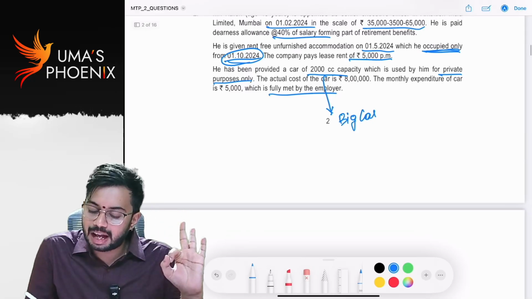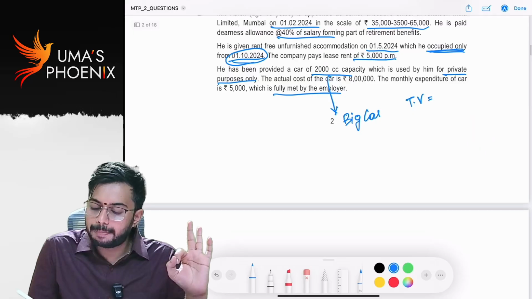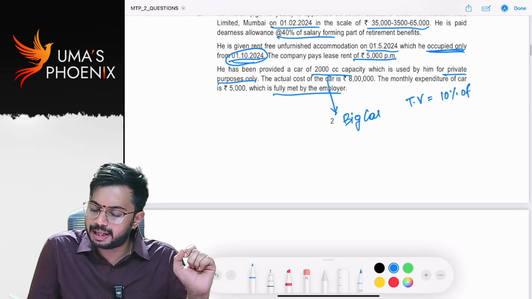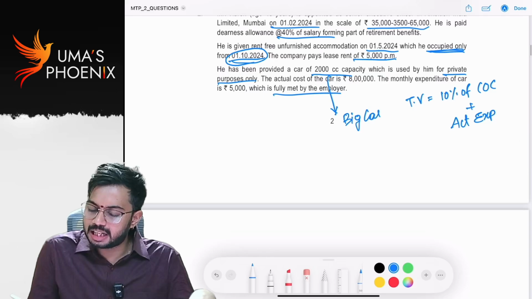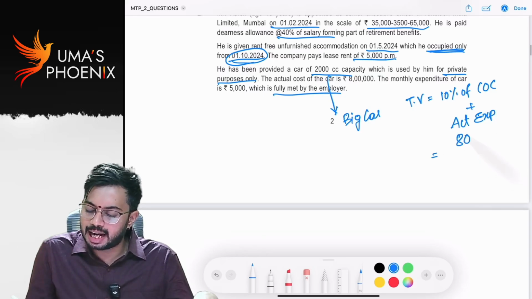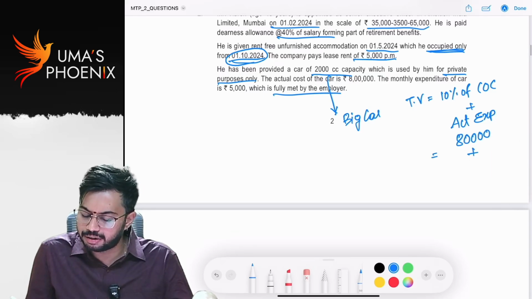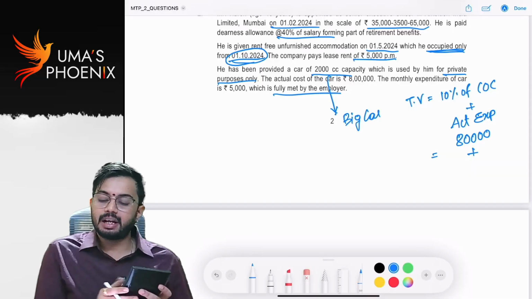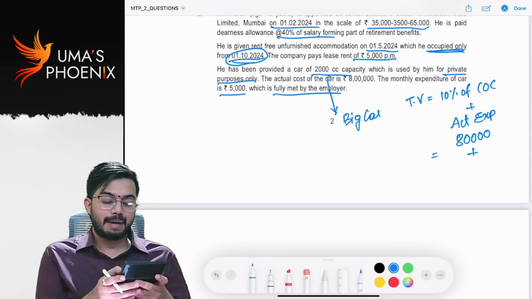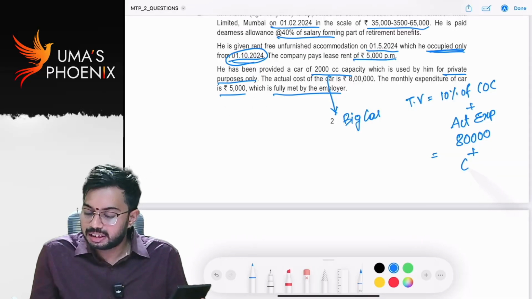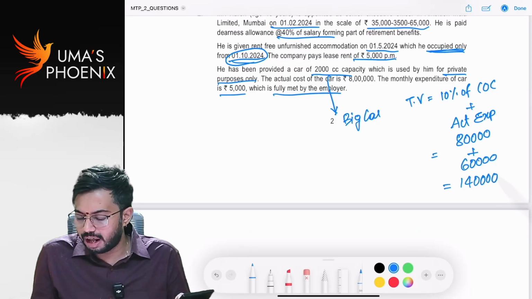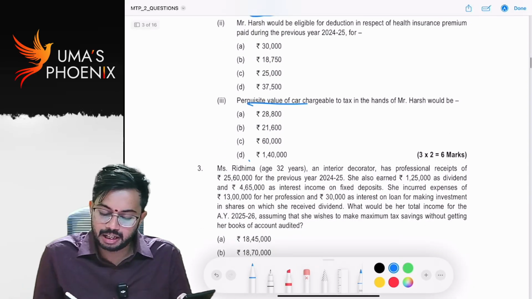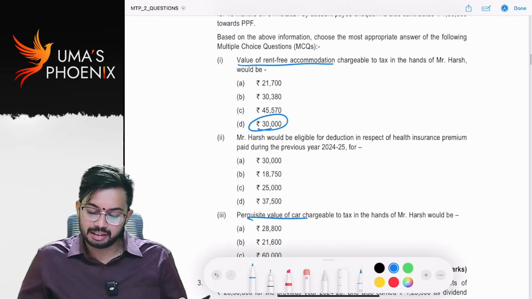So taxable value is 10% of the cost of the car plus actual expenses. How much is 10% of the cost of the car? 8 lakhs into 10% is 80,000, plus 5,000 per month, that means per annum 5,000 into 12, 60,000. Taxable value of the car is 1,40,000. Is it clear? This is the answer.